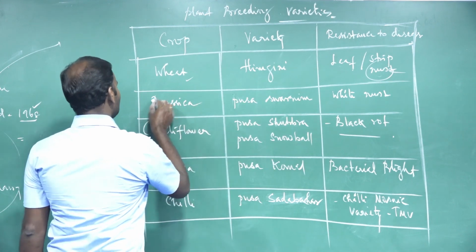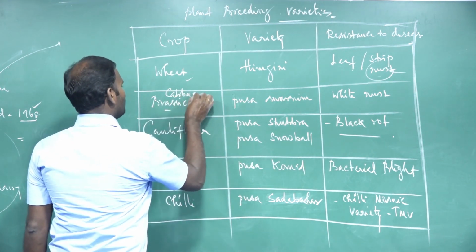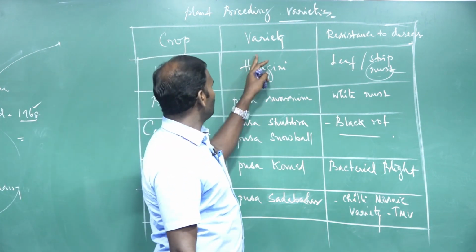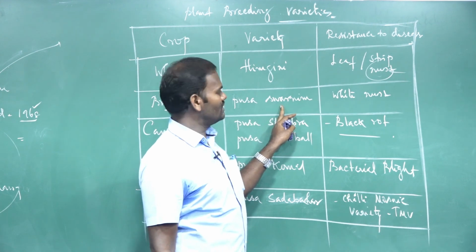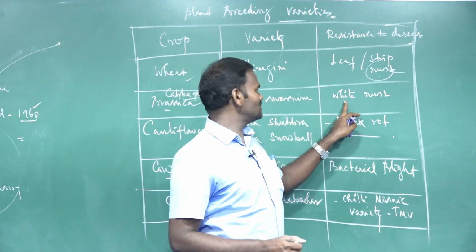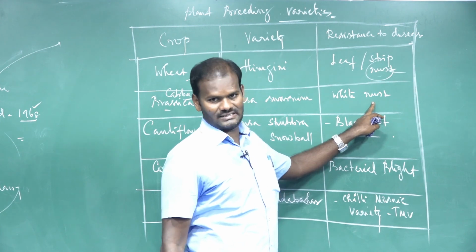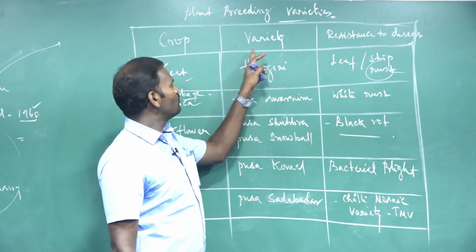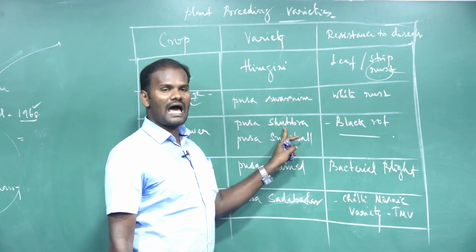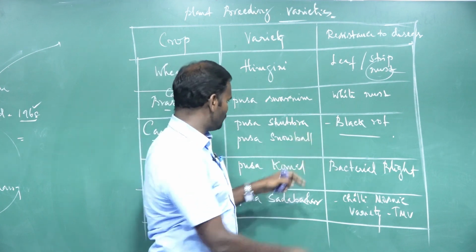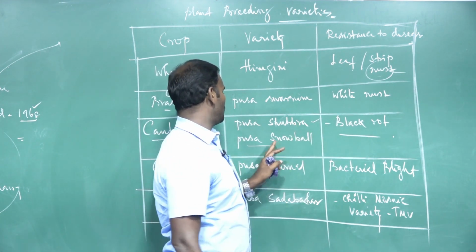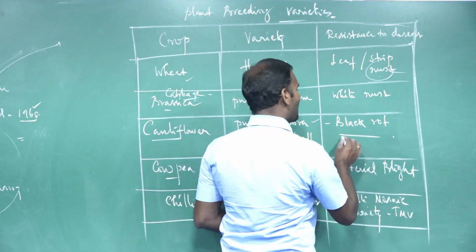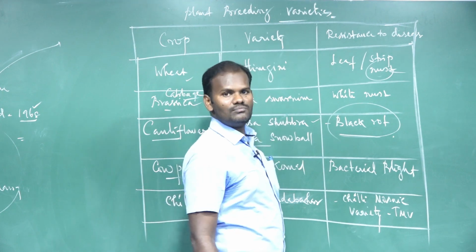Next, Brassica, the cabbage varieties. Cabbage, Brassica oleracea. The improved variety is named Pusa Swarnim. It is an improved variety that shows resistance against a fungal disease called white rust. Cauliflower is a normal crop. An improved variety is called Pusa Subra. Another one is Pusa Snowball. This shows resistance against black rot disease.